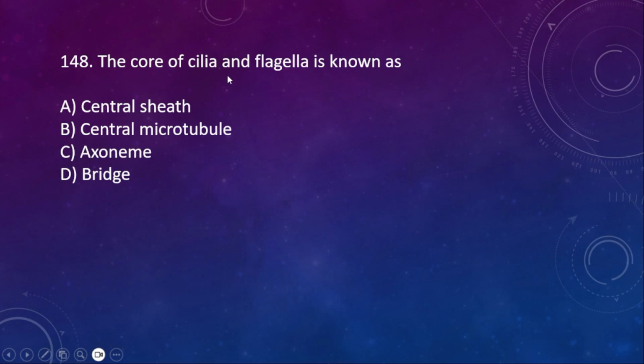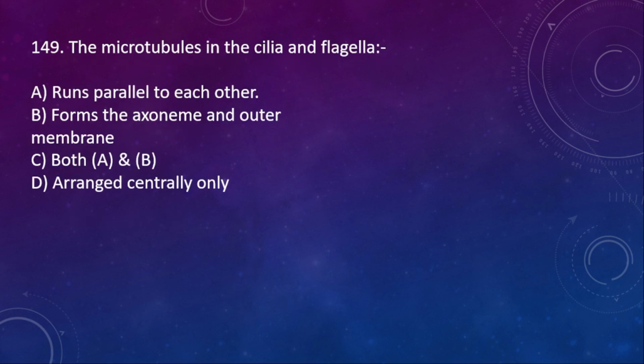148. The core of cilia and flagella is known as A, central sheath, B, central microtubule, C, axoneme, and then D, bridge. Here the option C is correct. 149.